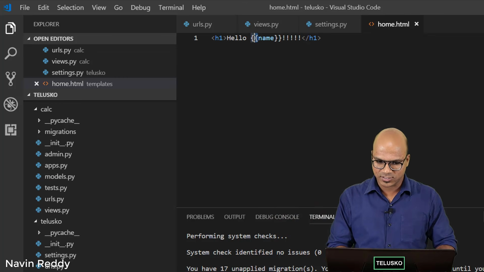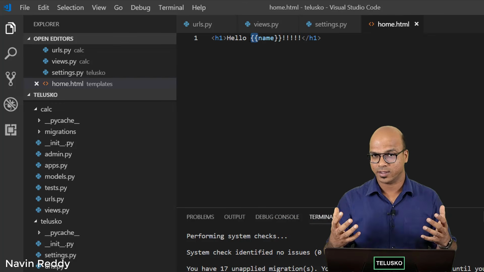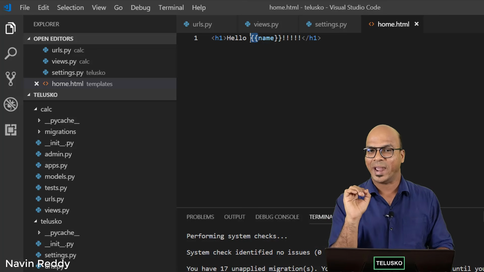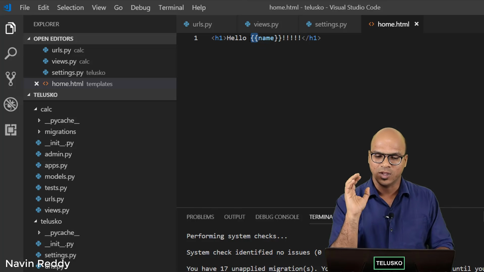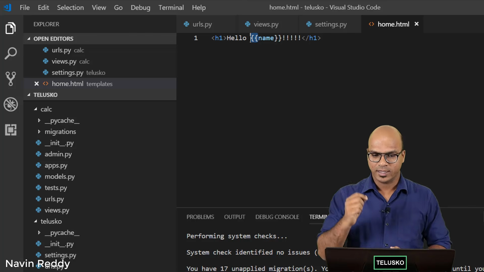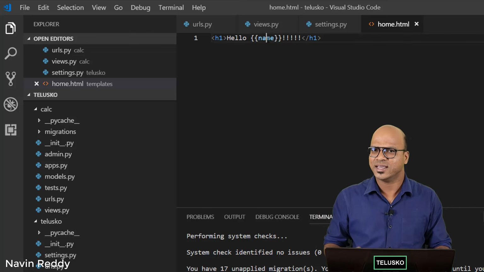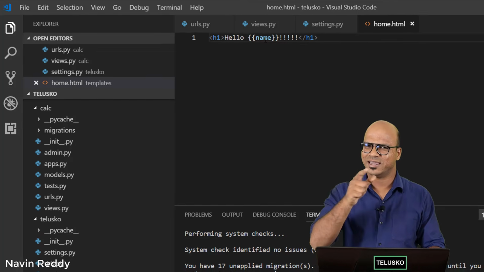Now these curly brackets here simply mean that the code which we are writing here is dynamic, okay? So this is the Jinja pattern, or Jinja template. Now, if you are coming from JSP or PHP, we have the same concept there as well. Now this is only for the variable. Can we use actual code? Can we do operations here? And the answer is yes. You can also do operations here. But how to do that, we'll see later.